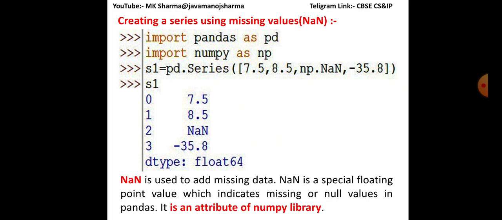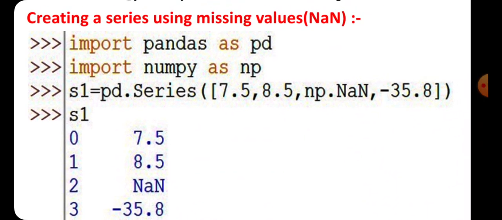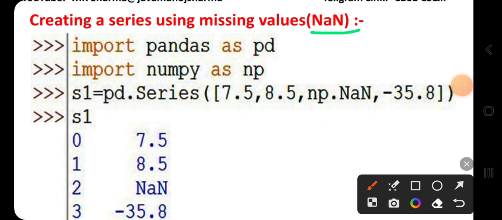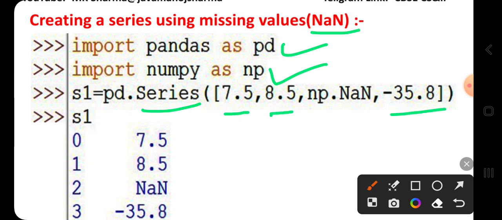Creating a series using a missing value, that is NaN. Actually NaN is defined in the NumPy library, hence before using NaN you have to import the NumPy library, and the pandas library is used to define series and data frames. Here the series method includes the data values 7.5, 8.5 and 35.8, and if you want to add a NaN value in the series, then you have to provide np.nan. np is the reference for numerical Python.